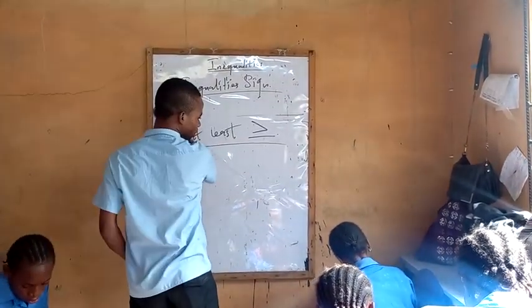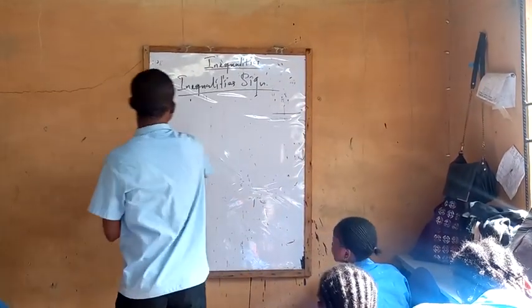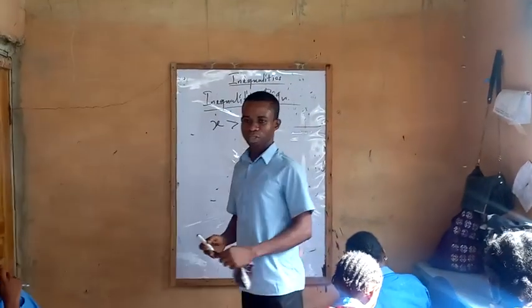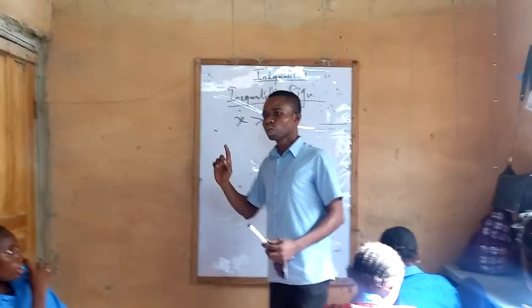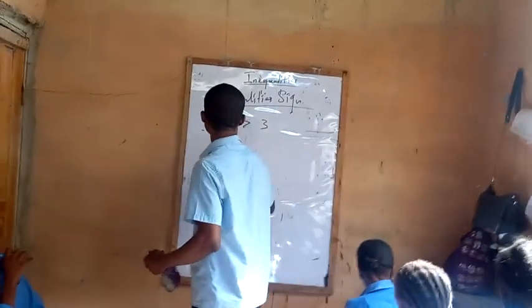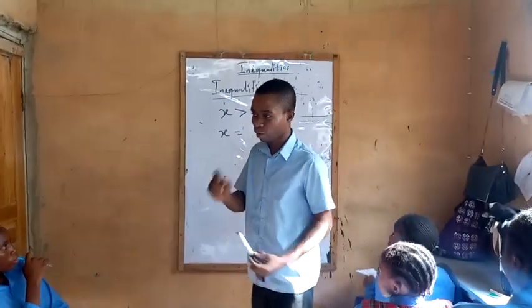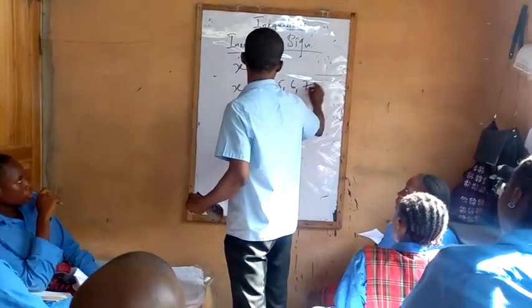Another thing in inequality: when you hear x greater than 3, the first thing that must come to your brain is what the value for x will be. The value for x can be 4, because the first number greater than 3 is 4. It can be 5, 6, 7, and so on.